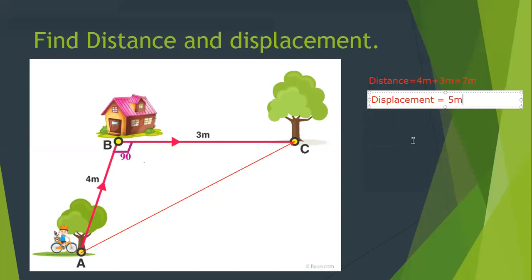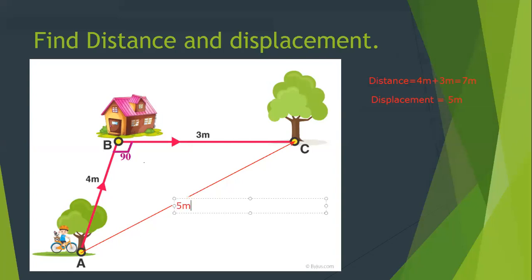So the displacement, the shortest route from the initial to the final, is 5 meters. But actually the object has traveled 7 meters to reach from A to C. Clear, class? I hope you are getting it better. The displacement is the shortest route, whereas the distance is the actual path on which the object has traveled. So my distance is 7, my displacement is 5. Any doubt, please ask.